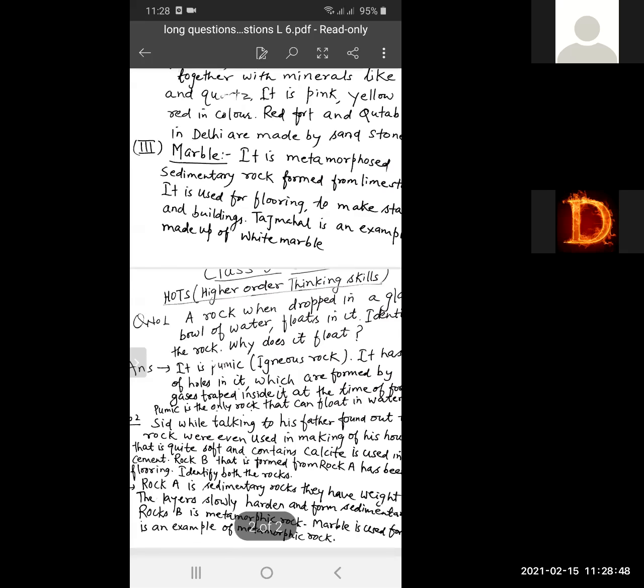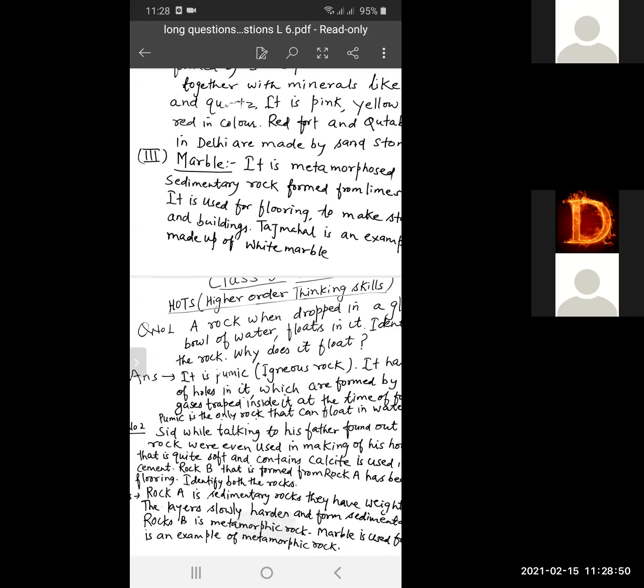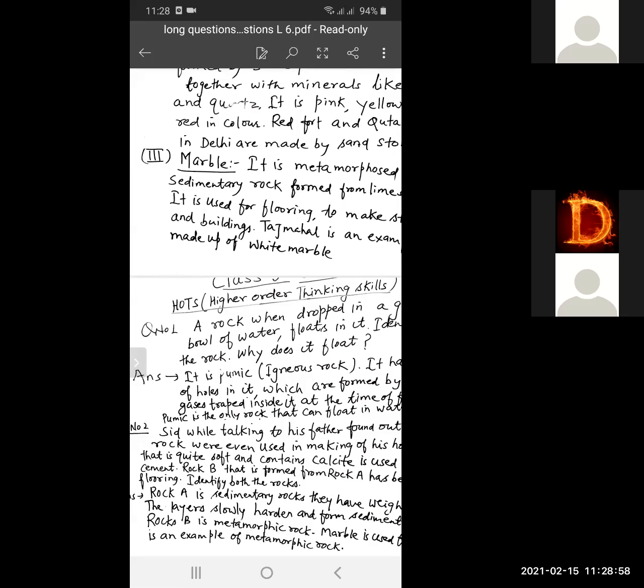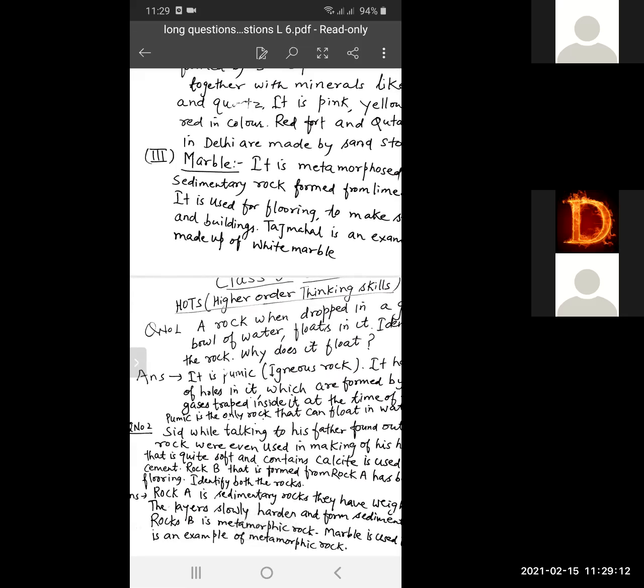Is it clear? Question number 2, students. HOTS question. Sid, while talking to his father, found out that rocks were even used in the making of his house. Rock A, that is quite soft and contains calcite, is used in making the cement.